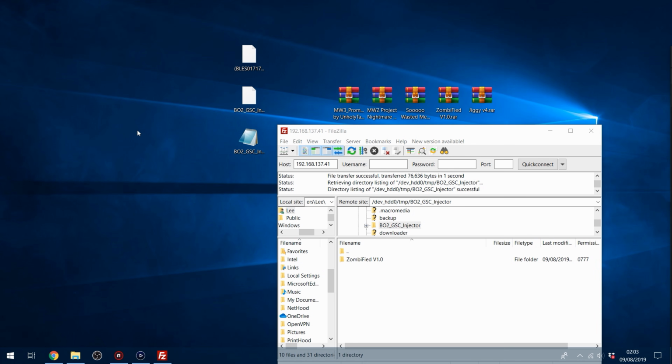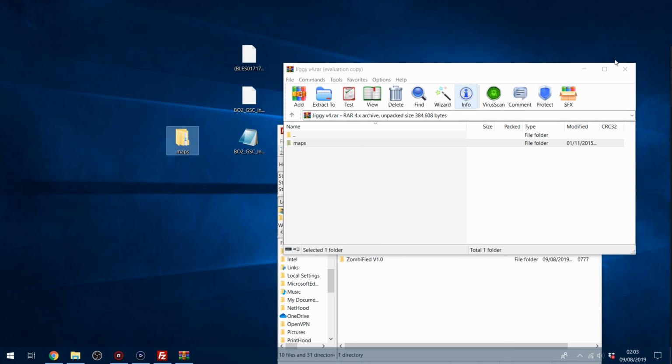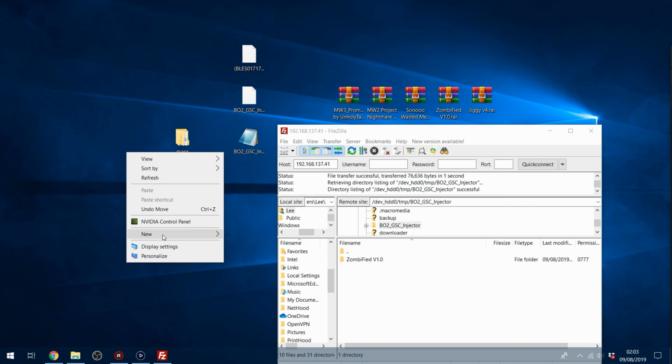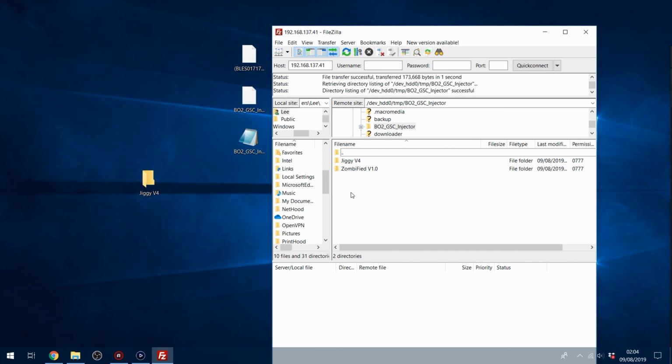So we're just going to copy that folder now into the BO2 GSC Injector folder, and then we'll install our other menu, which is Jiggy V4. So this just has a maps folder, so we'll create a folder with the name of the menu just for neatness. So Jiggy V4, and then we'll put the maps folder in there and copy the whole folder right into that same place. So there we go, we've got two menus in that folder, but they won't be loaded yet because we have to edit the config file to include these menus that we just added.